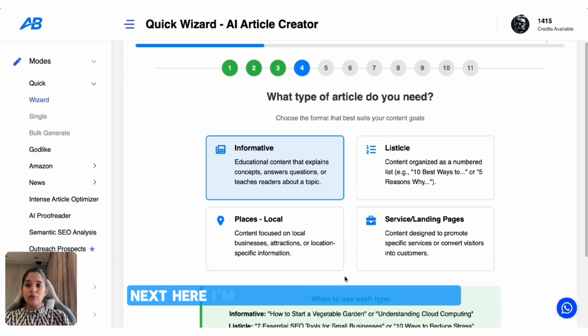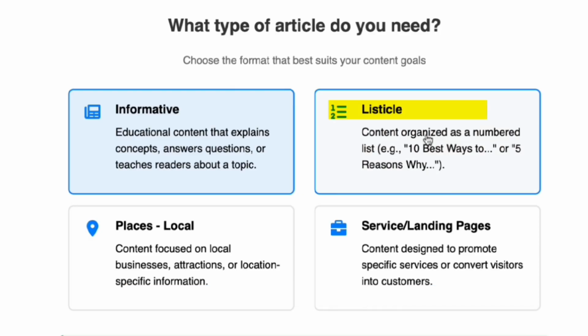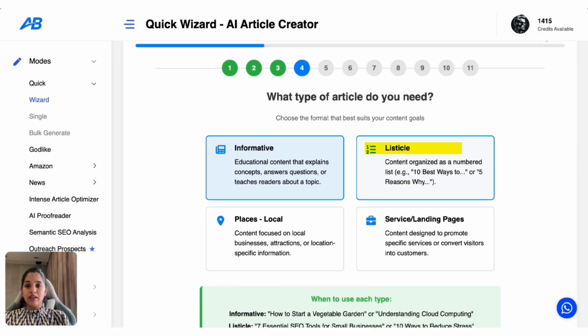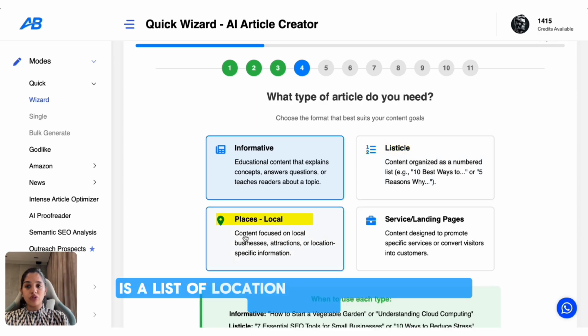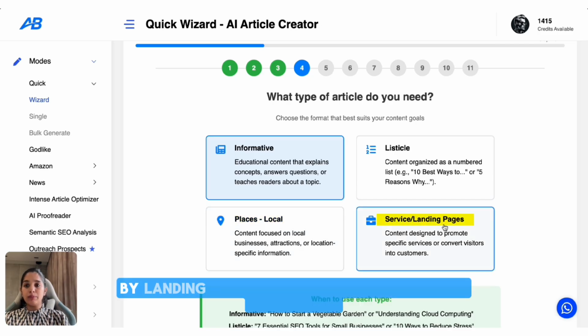Next, here I'm going to choose informative. It's best for explaining ideas and covering trends in detail. But here's what other styles do. Listicle turns it into numbered points. Places is a list of locations or resources in that particular city or place. And service by landing pages is for promoting a service or product.